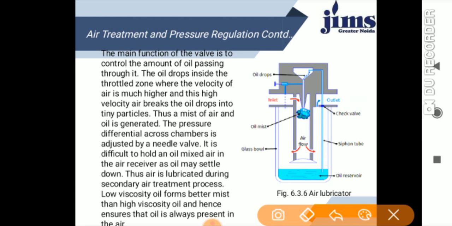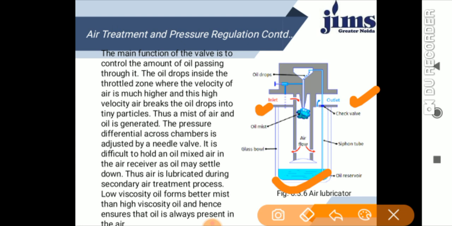The main function, this is actually the air lubricator. This is the air intake, and this is the outlet. And these are the oil droplets, which are kept at the top. The oil is carried from this oil reservoir and passed on to the top oil drops, and the oil is discharged in the form of a drop.